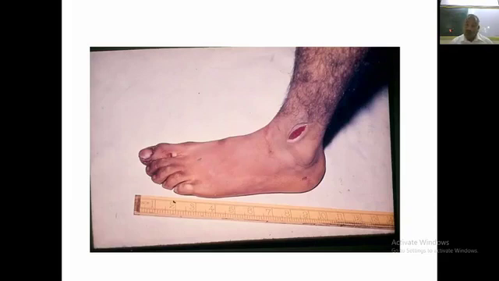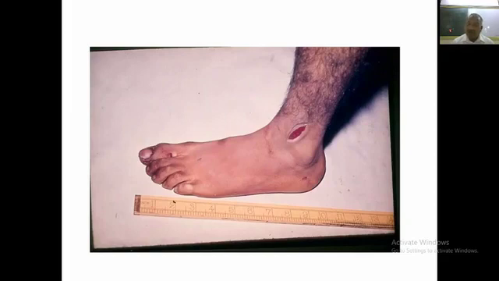A doctor must know what is an injury and what is a wound. Injury is a legal term, whereas wound is a medical term. A wound may be external, may be internal. A wound may be open, a wound may be closed. This is an open wound. Examples of closed wounds are abrasion and bruises, and examples of open wounds are incised wound or lacerated wound.